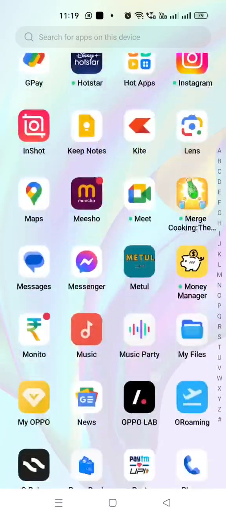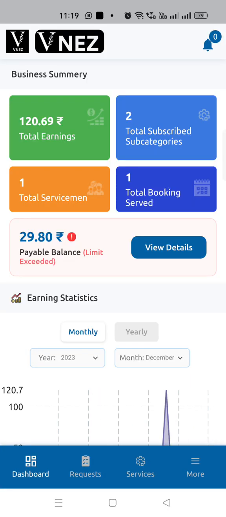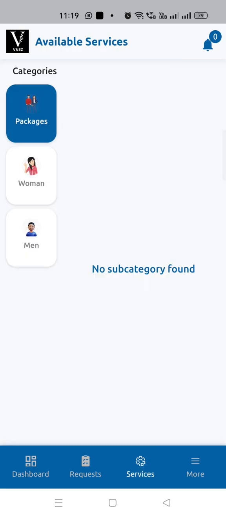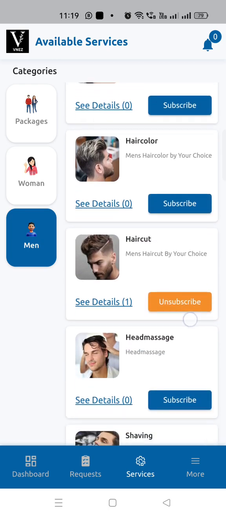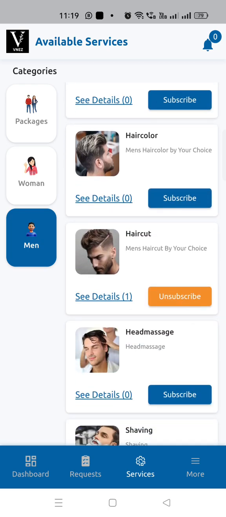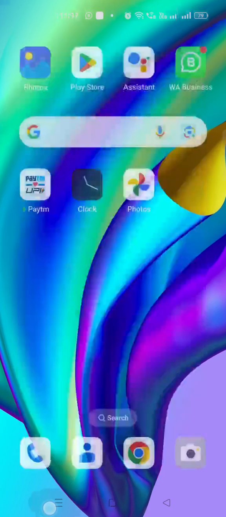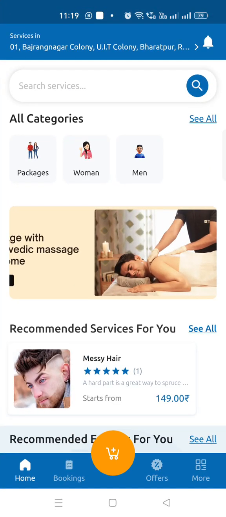Before that, make sure you are logged in to the provider app. So I open the provider app and log in. That is my provider application that you can see. From here I can see all the services and I can subscribe to them. Right now you can see the haircut service I have already subscribed to. If I do not subscribe, I will not get new bookings. If I subscribe, only then I will get bookings. So okay, now it is done.